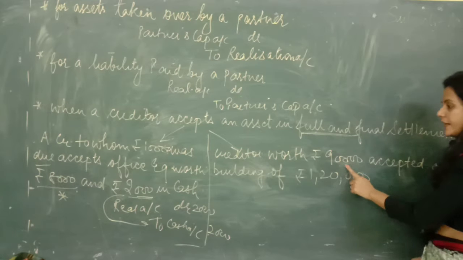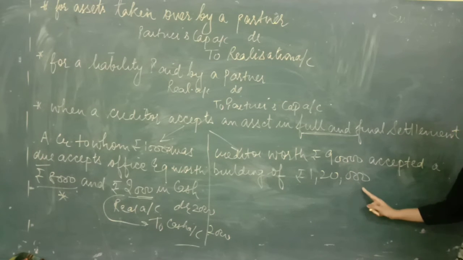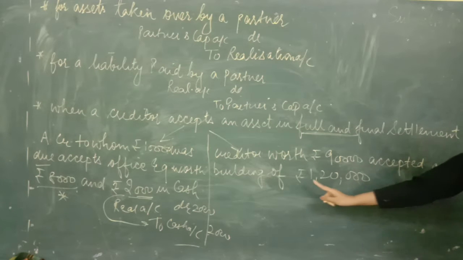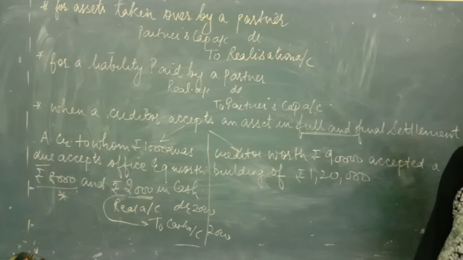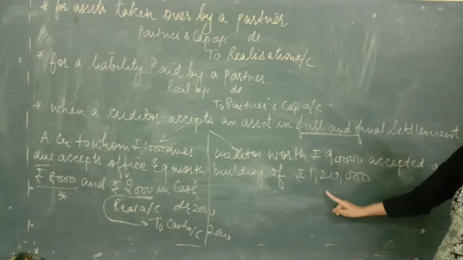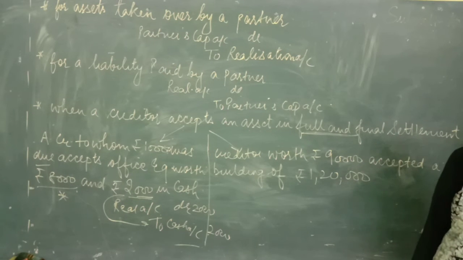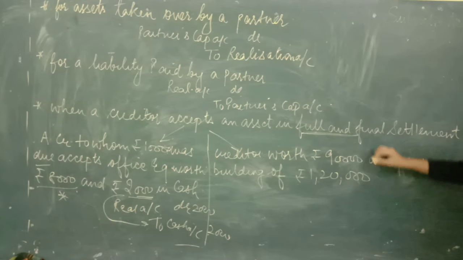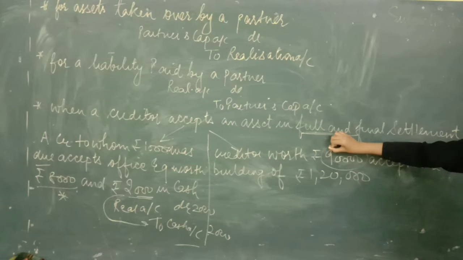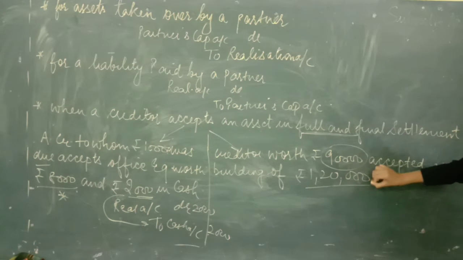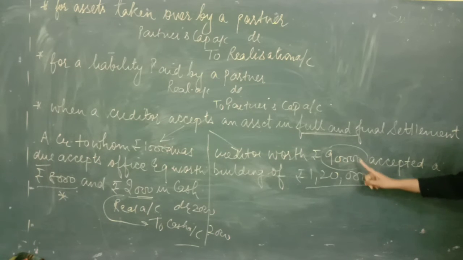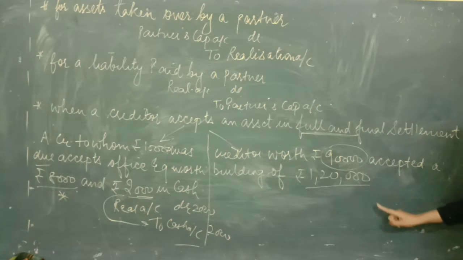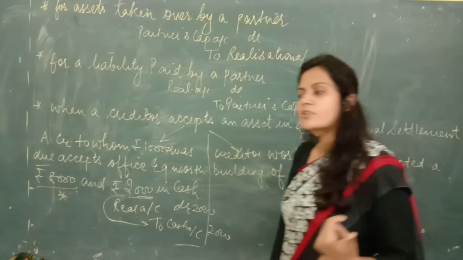Here we have to give rupees 90,000 to the creditor, but we are giving building of rupees 1,20,000 to him. So this is crystal clear that we are not going to pass the entry for giving building to the creditor, because in this transaction neither cash has come in nor cash has gone out. But you have to give only rupees 90,000 and you are giving him a building of rupees 1,20,000. So in this case, it is the responsibility of the creditor to return the extra amount to you, and the extra is 30,000. So in this case, creditor will give rupees 30,000 back to the firm.